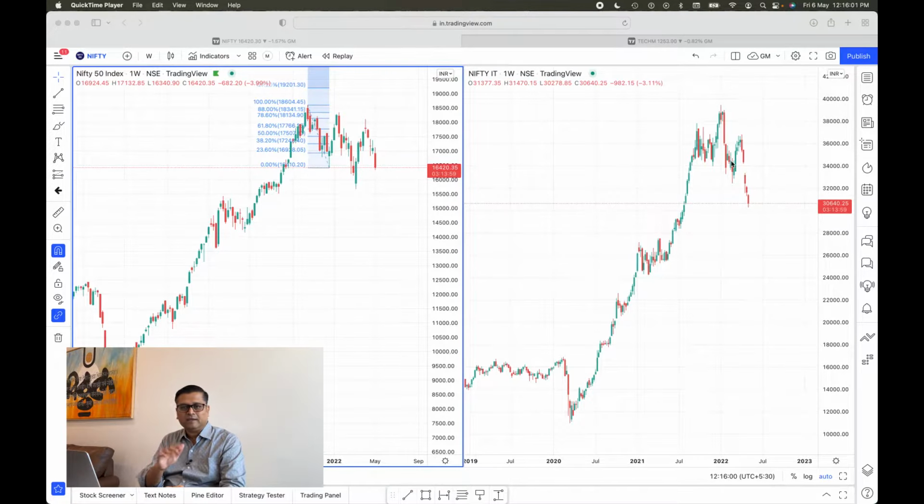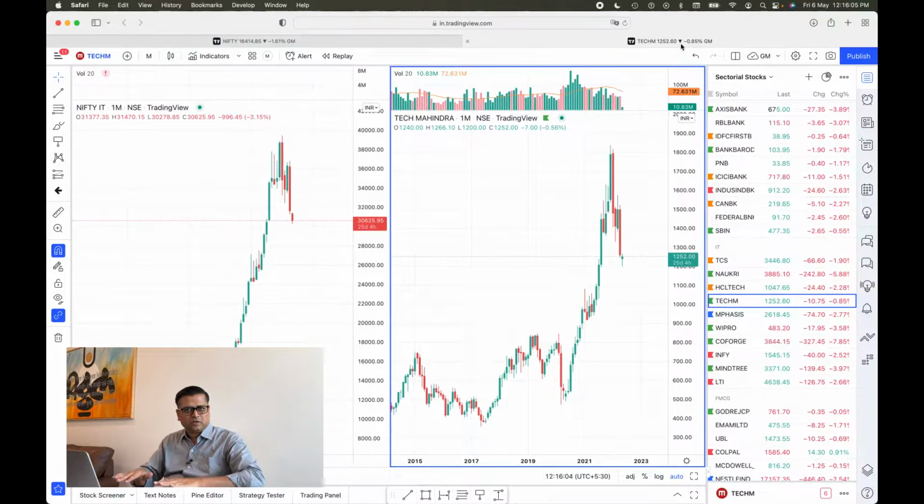So we have the Nifty IT monthly chart over here, and in this particular case I feel like having the monthly chart only, so that just by looking at the gravity of the fall you will be able to understand what kind of correction these IT stocks are giving us. We have Tech Mahindra in front of us, and compared to the fall in Nifty IT, Tech Mahindra has given a comparatively bigger fall.